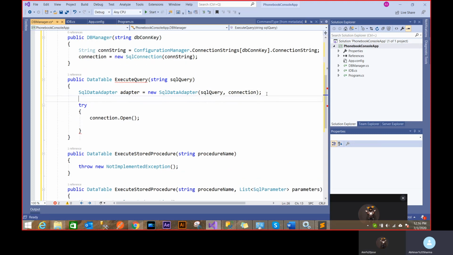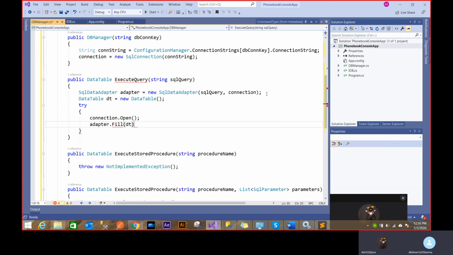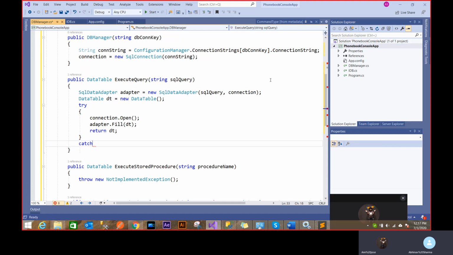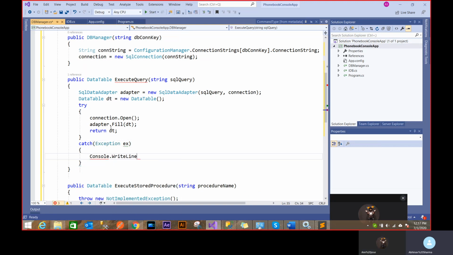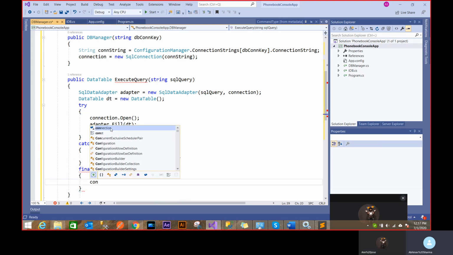Then I'll just create a data table here. And I'll say adapter dot fill data table. And that's it. Because I have to return, this is a function, I return back the DT. Because I have to give back the data table, otherwise it's gonna break apart. Now in the exception, if something wrong happens, then I just do console write line of this toString. And finally, I just do connection close.